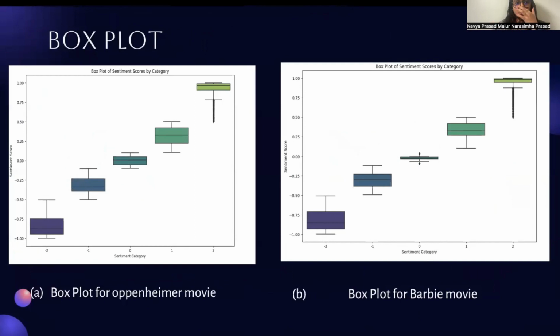Now, this is the box plot. In the box plot, we can see that it is highly evident that strong positive has the most number of outliers in both the movies Oppenheimer and Barbie.